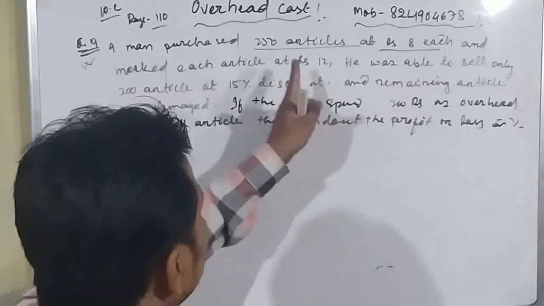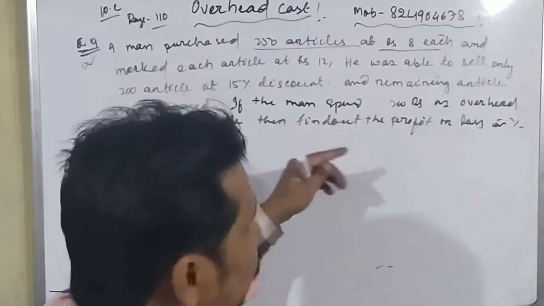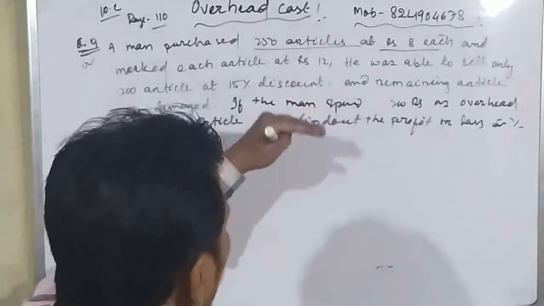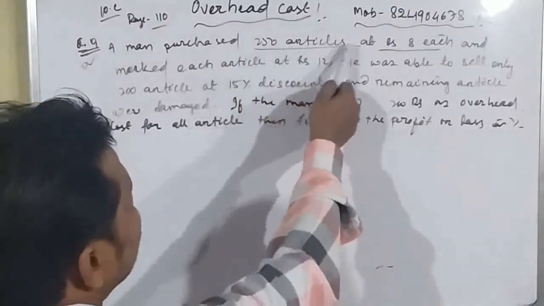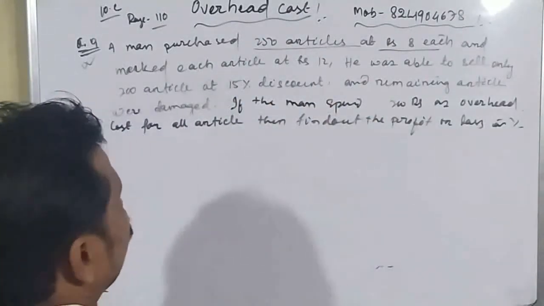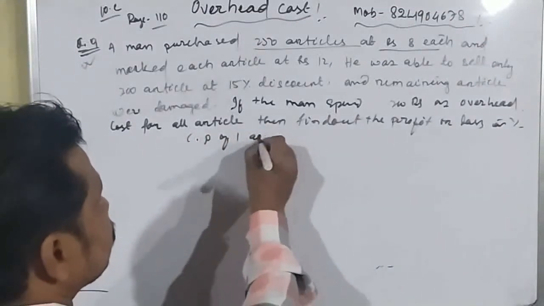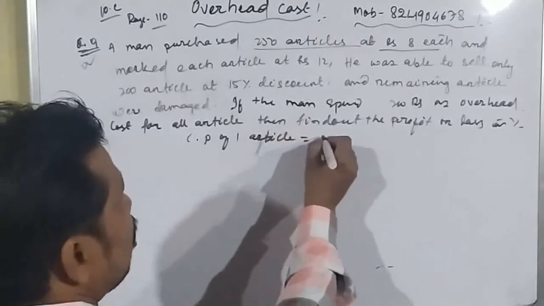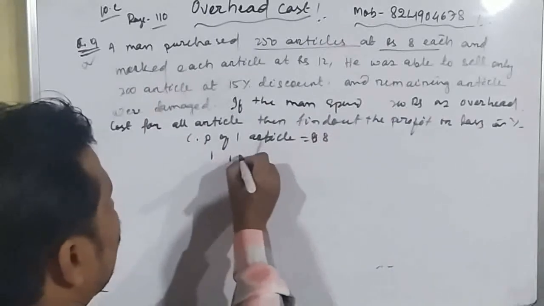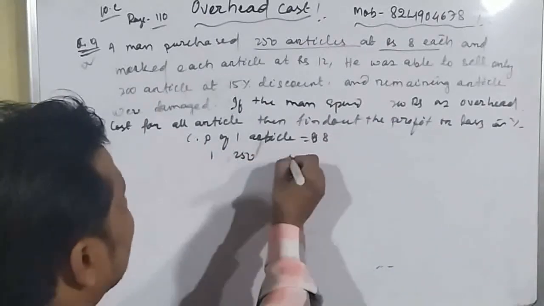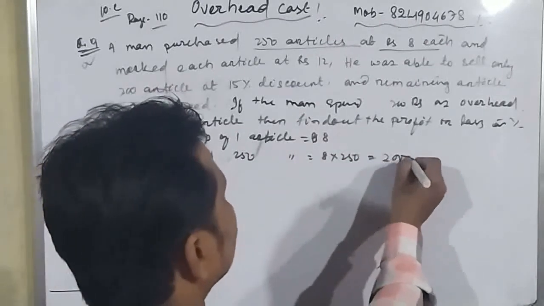Here discount is given, cost price is given, selling price is given, and the overhead cost is also given. So by taking all these things, we have to first calculate the cost price of the articles. The cost price of one article is how much? Rupees 8. So cost price of 250 articles is equals to 8 into 250, which is equals to 2000 rupees.